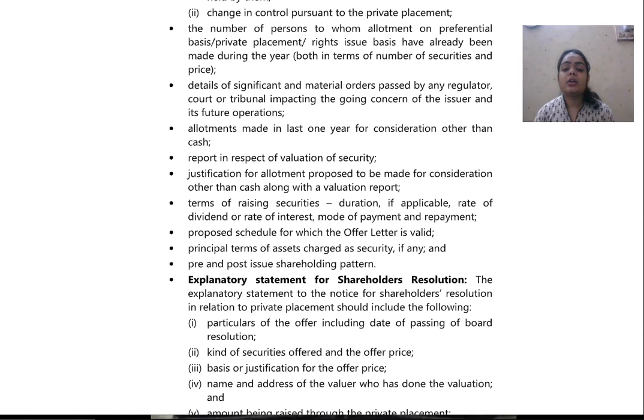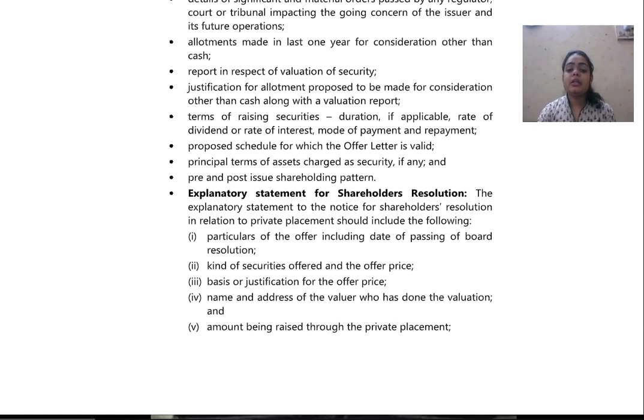Terms of raising securities, duration if applicable, rate of dividend or rate of interest, mode of payment and repayment, proposed schedule for which the offer letter is valid, principal terms of assets charged as security if any, and pre and post issue shareholding pattern. So these are all the different things which are required to be checked before filing.